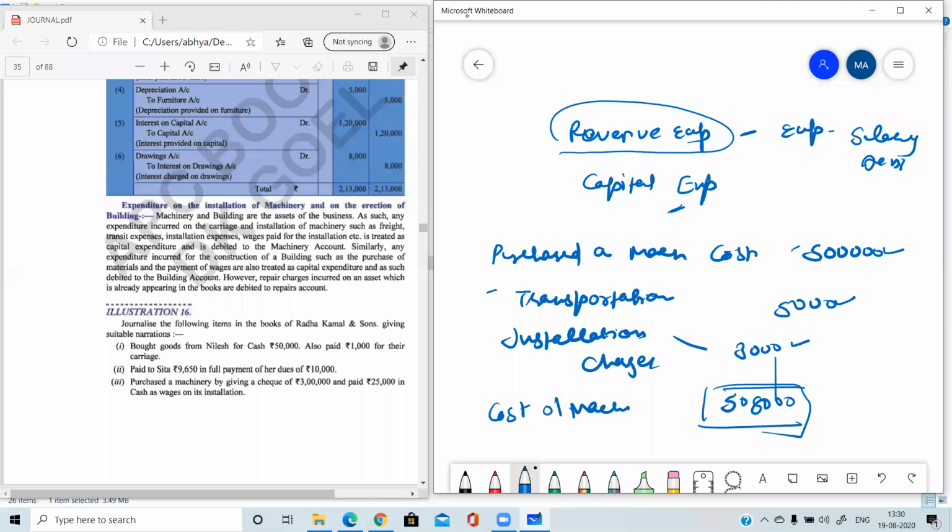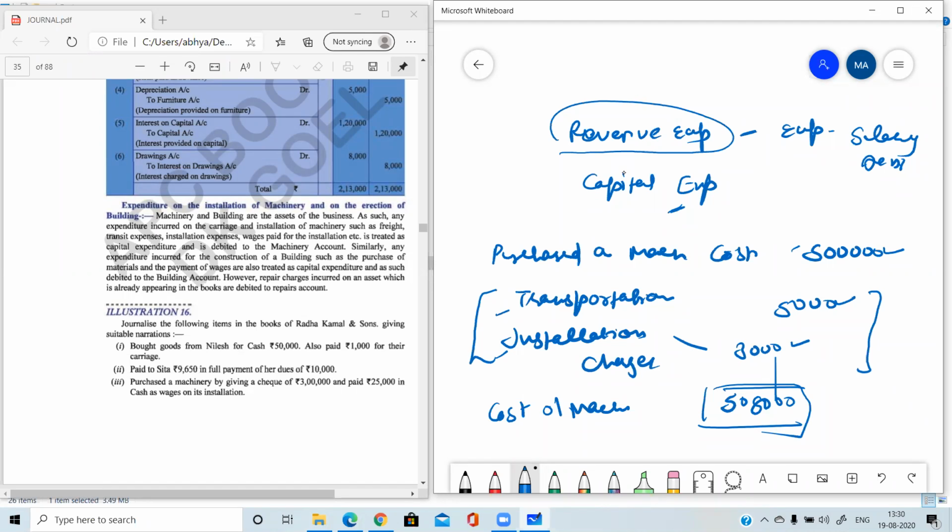The expenses done to make the machine ready to use are not recorded separately in the books of account. Those expenses will be part of the cost of machine.